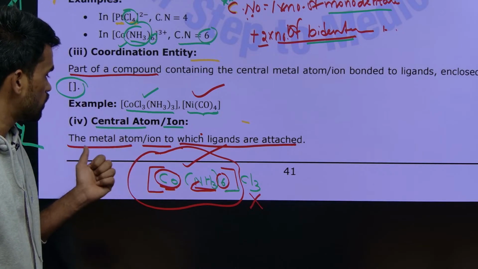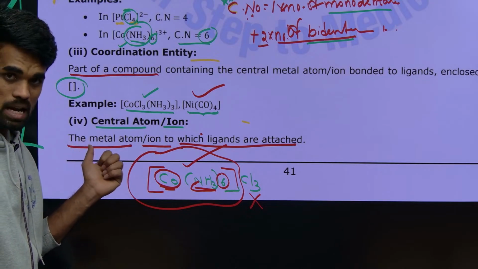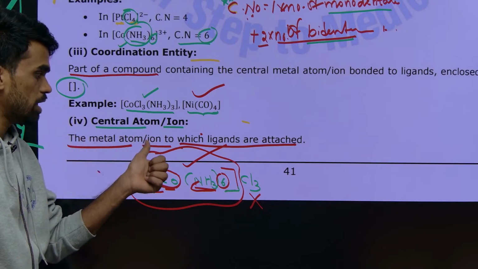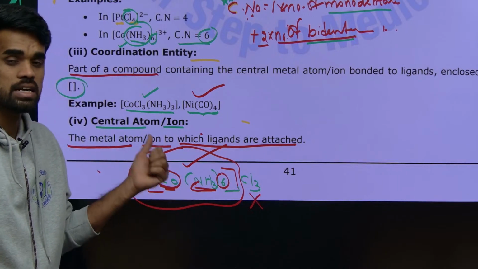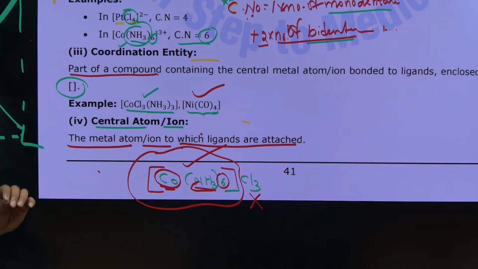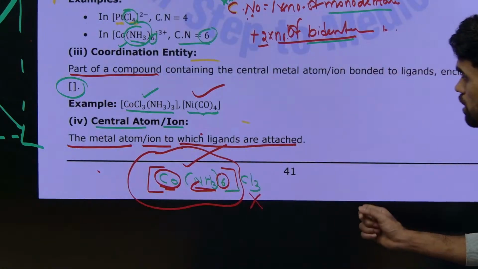So how can you define it? It can be a metal atom. The metal atom or ion to which ligands are joined or attached is considered the central atom or central ion. This is the basic thing you need to remember here.